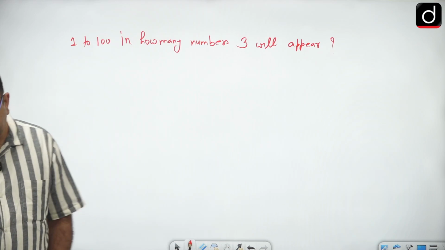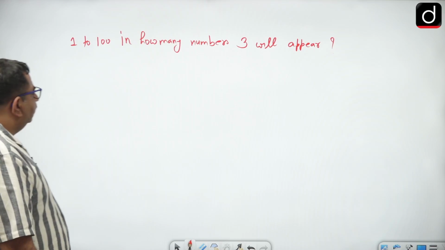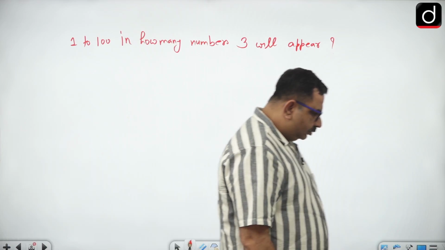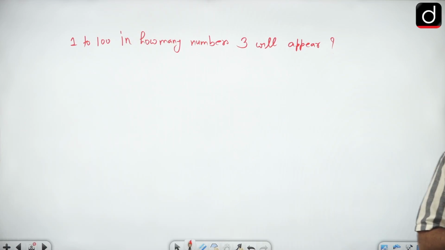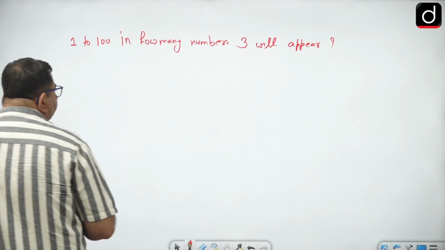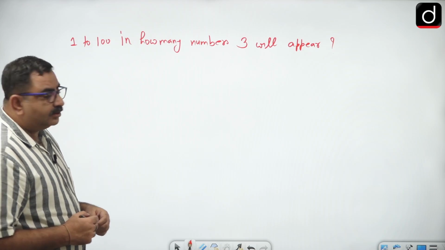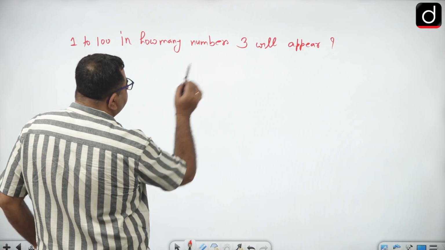So if this is the question, then there is a slight difference between the first question and this question. The first question was how many times 3 will appear. Here it is in how many numbers 3 will appear.